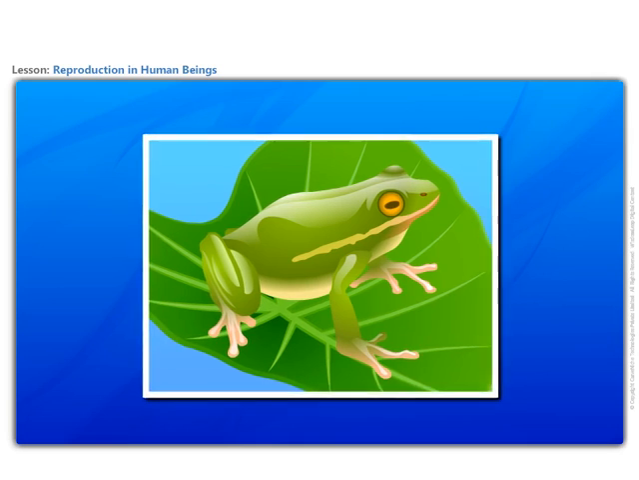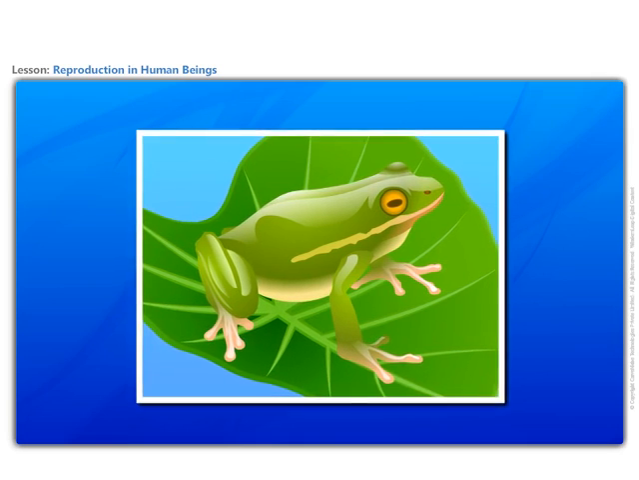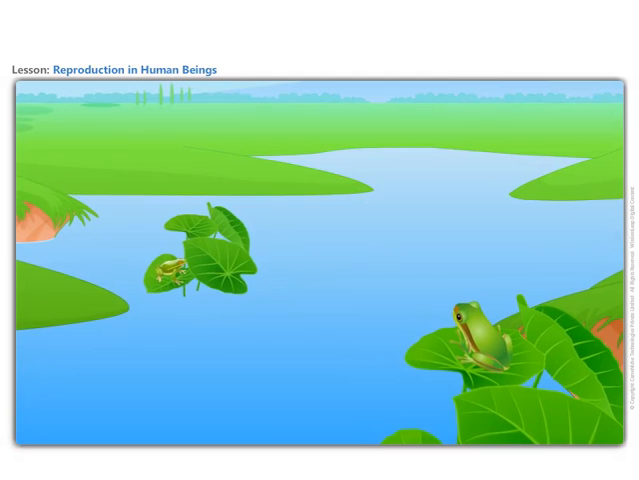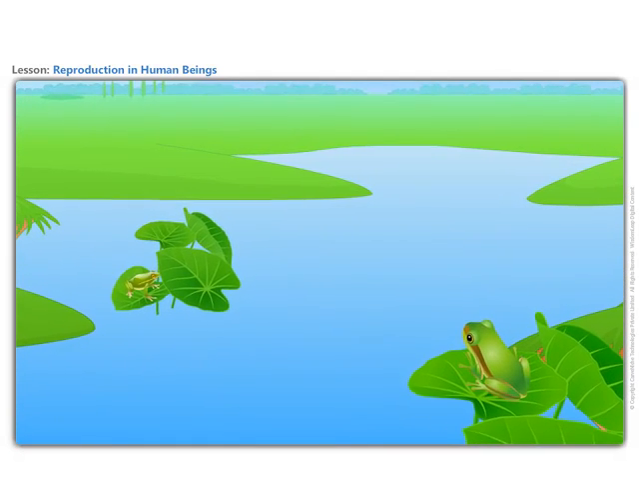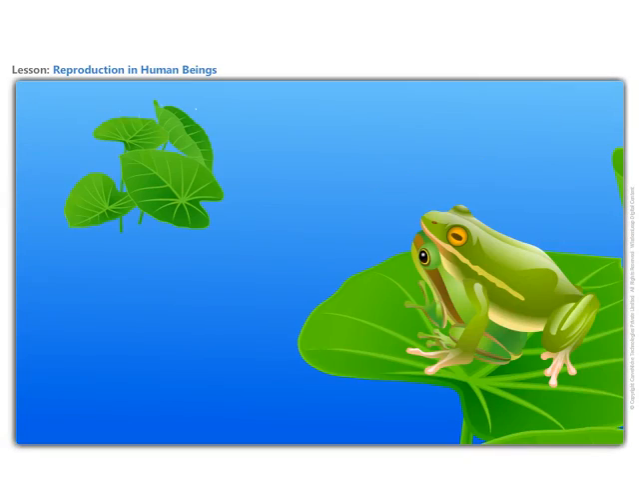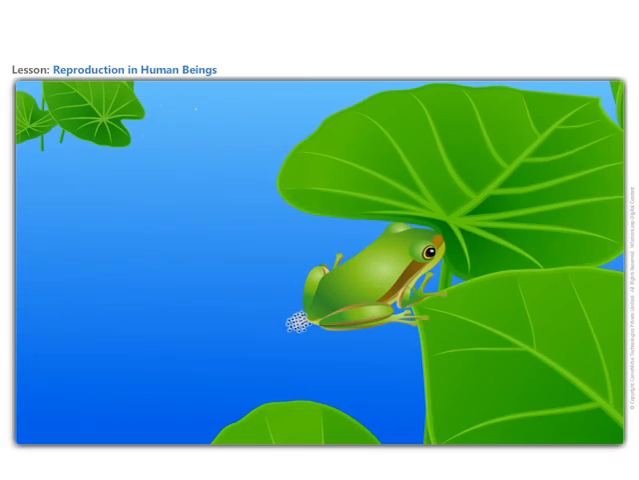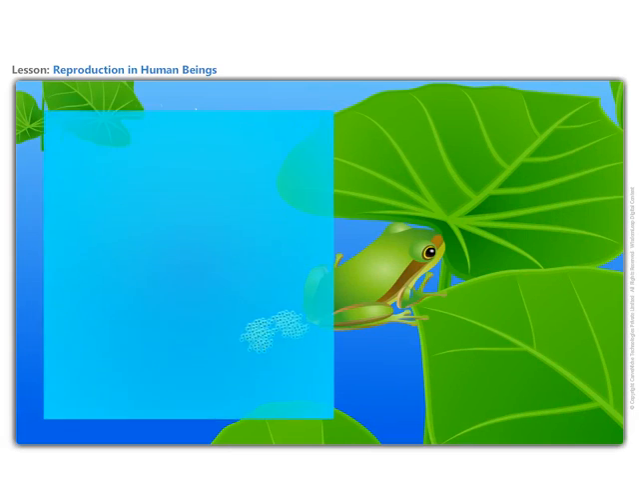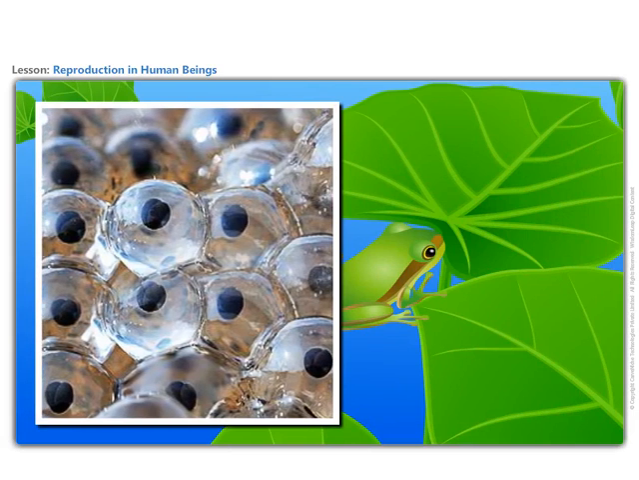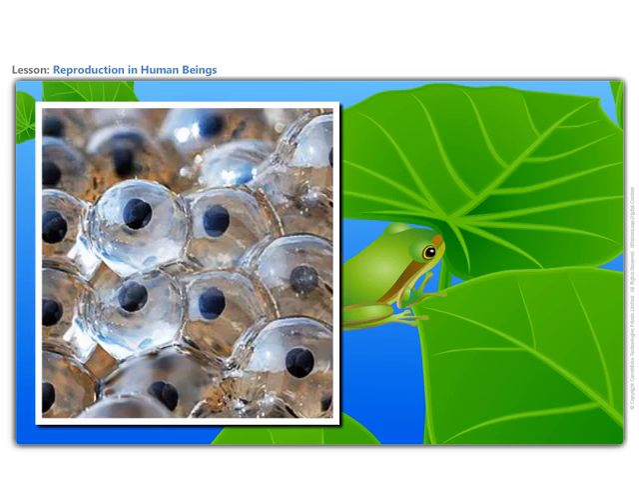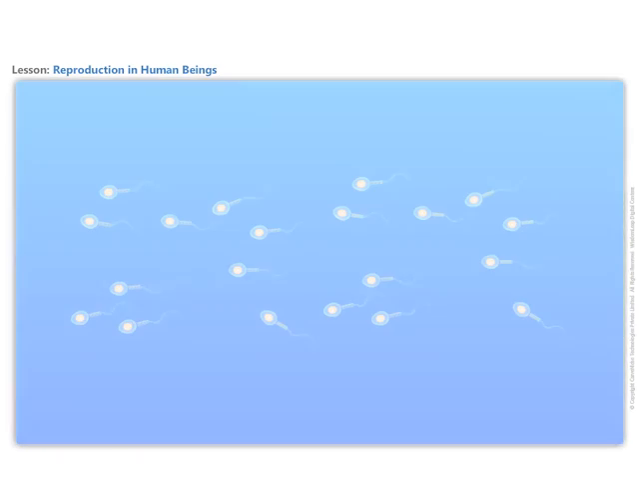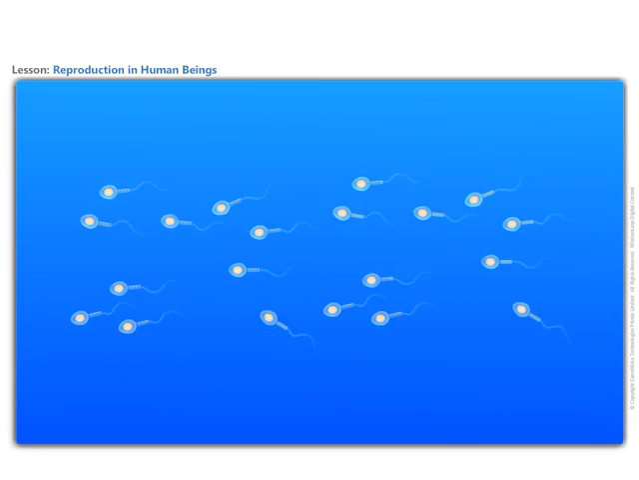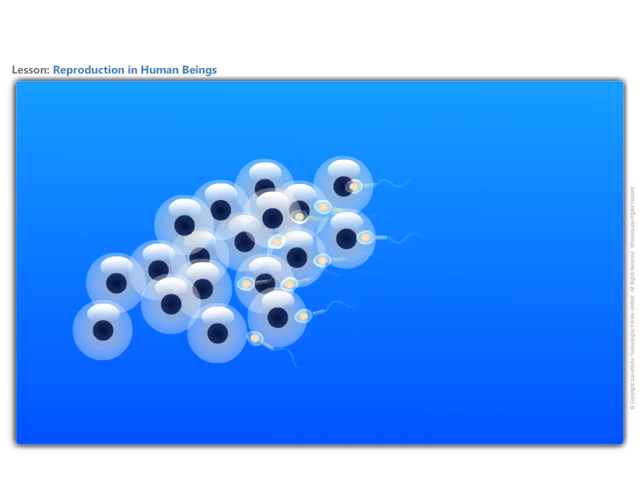Now, let us look at how fertilization happens in other animals like the frogs. During spring or rainy season, frogs and toads move to ponds and slow-flowing streams. When the male and female come together in water, the female lays hundreds of eggs. A layer of jelly holds the eggs together and provides protection to the eggs. As the eggs are laid, the male deposits sperm over them. Each sperm swims randomly in water with the help of its long tail. The sperms come in contact with the eggs.